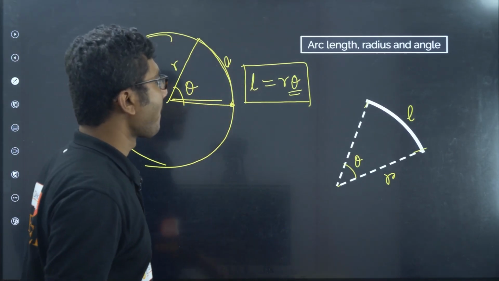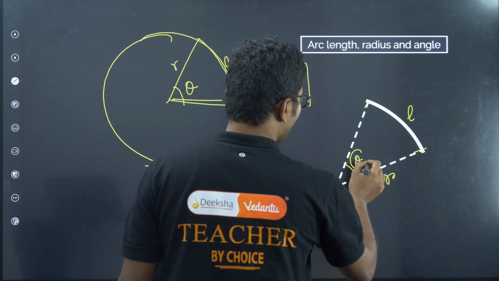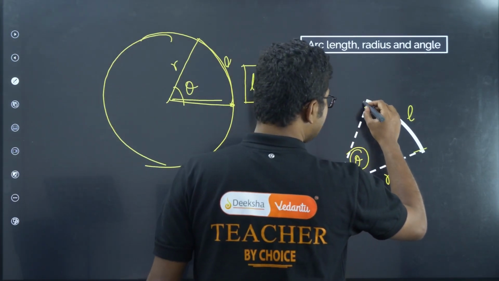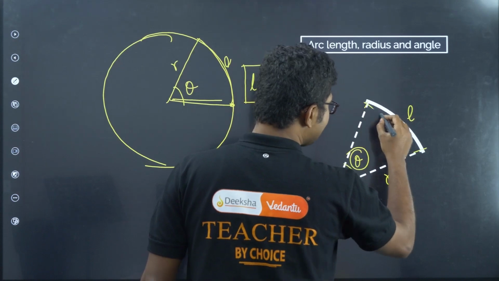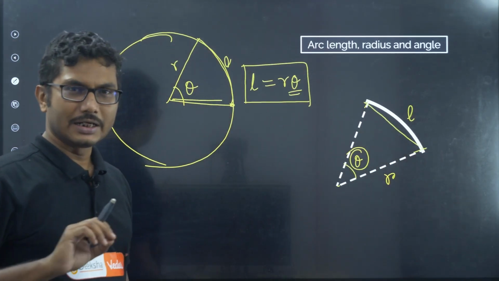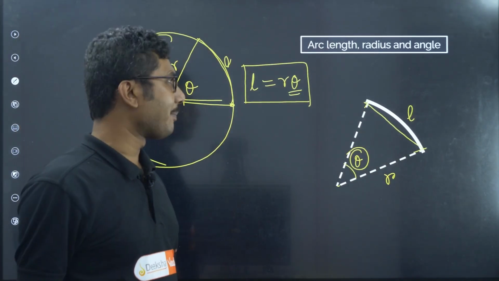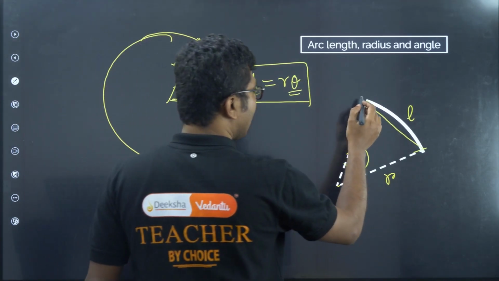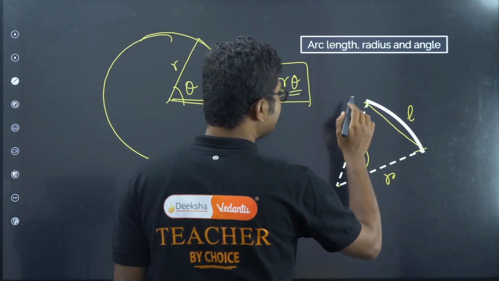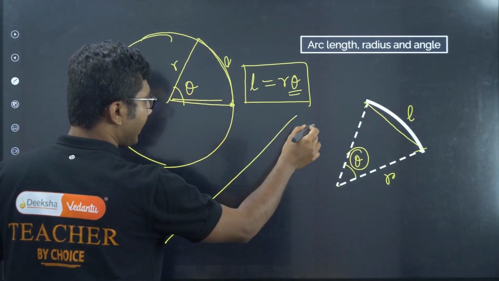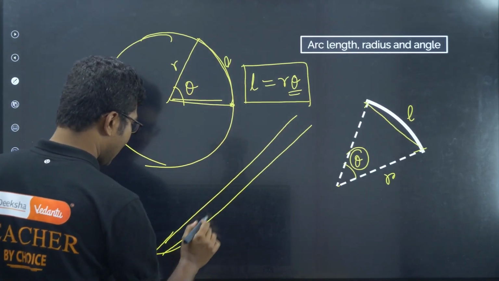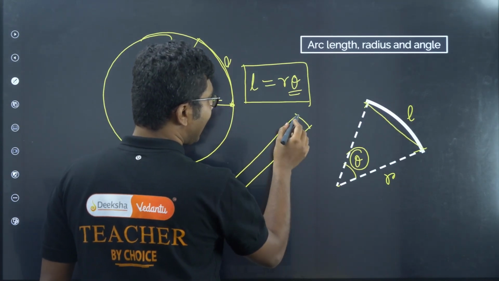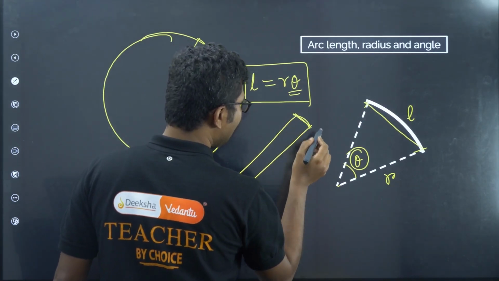Now if the value of theta is very small, then in that case this curve length and this straight line distance are considered equal. In some cases we will apply that approximation as well. In general they are not the same, but in some cases, for example when the radius is very high and we are measuring something at a very distant object, the curved length and the straight line distance are basically the same.